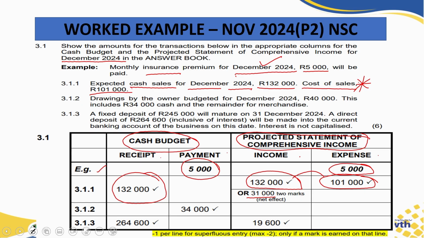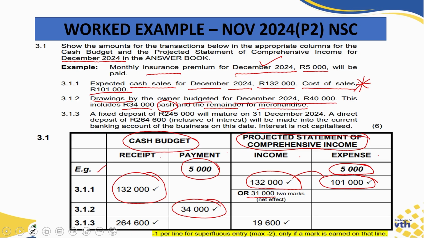3.1.2, drawings by the owner. Drawings by the owner, budgeted for December, was an amount of 40,000 Rand. This includes 34 cash and the remainder for merchandise. Merchandise meaning stock. Now, when we do it in our cash budget, the cash drawings of 34 will be under payments. But now remember, drawings will never be in our statement of comprehensive income. That is considered the owner's equity account, so it has to go into our statement of financial position.